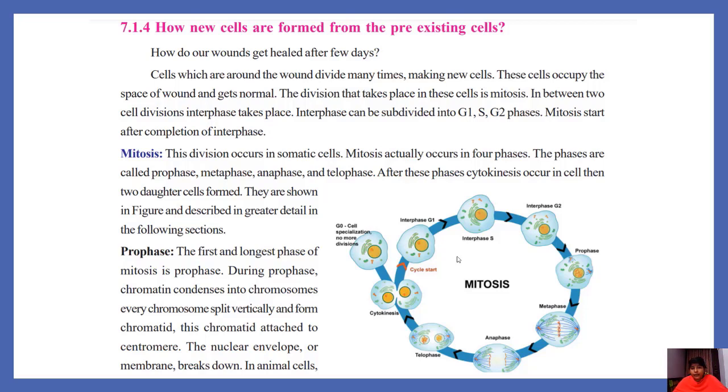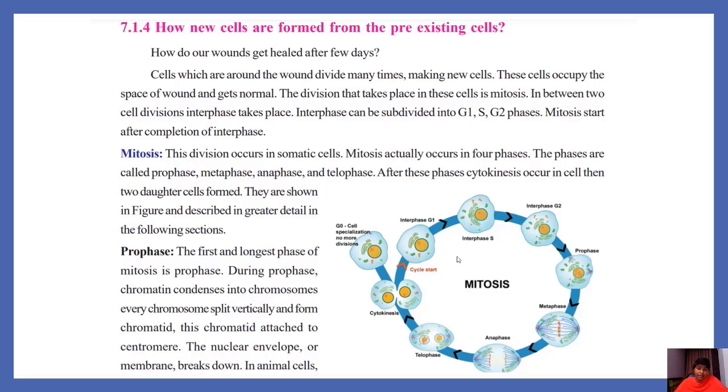So what cell divisions take place in living organisms? There are two types of cell division in living beings. The first one is mitosis. The second one is meiosis. Mitosis occurs in somatic cells. Meiosis occurs in reproductive cells. Before mitosis starts, there is a phase called interphase. In interphase, there are G1, S, and G2 phases. In these three phases, the cell goes through many changes and prepares itself for cell division.